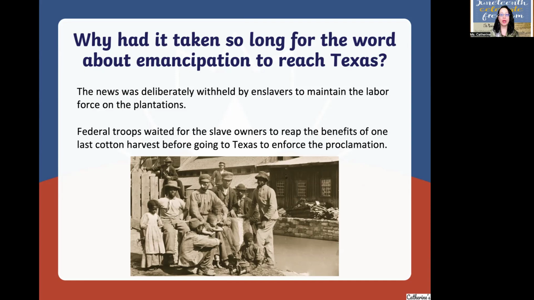Federal troops waited for the slave owners to reap the benefits of one last cotton harvest before going to Texas to enforce the proclamation. This is why it took so long. They didn't want to lose their free labor.